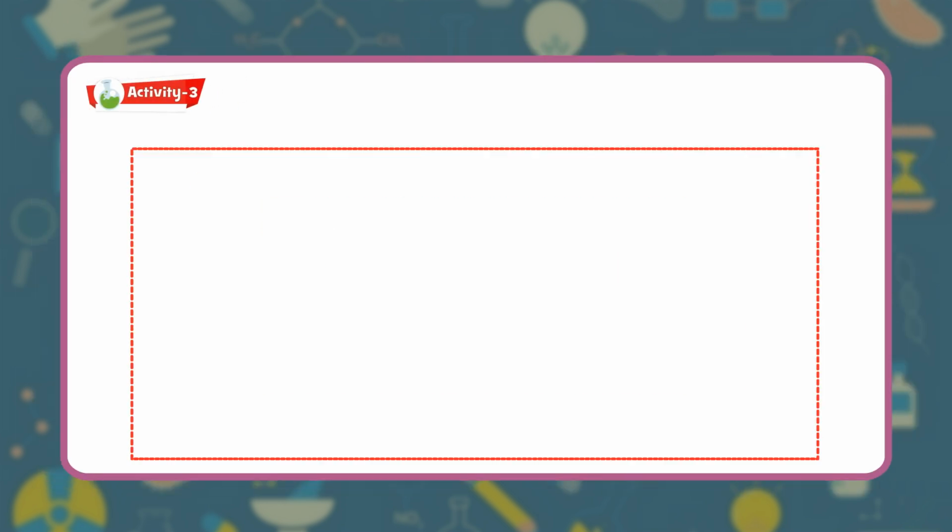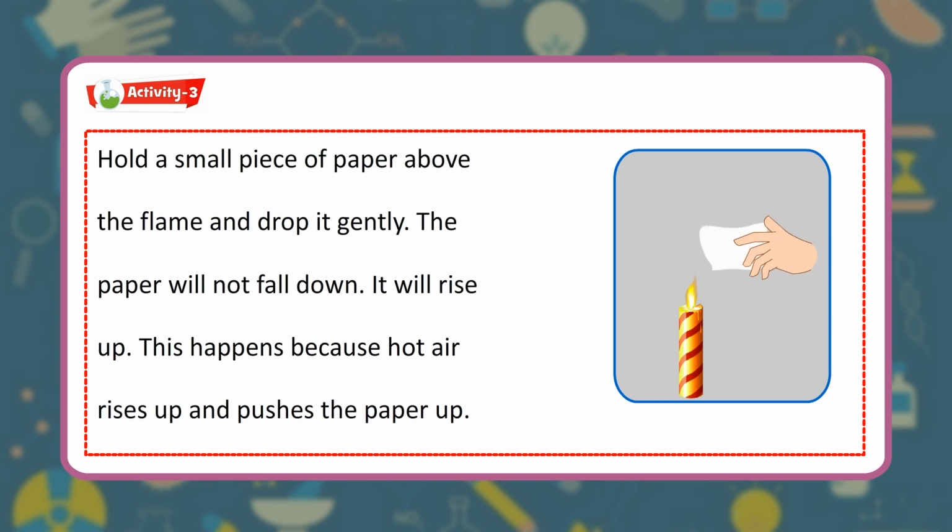Activity 3. Hold a small piece of paper above the flame and drop it gently. The paper will not fall down, it will rise up. This happens because hot air rises up and pushes the paper up.